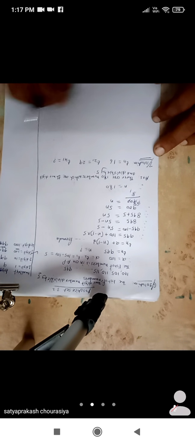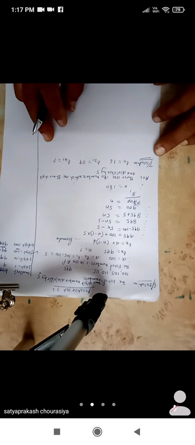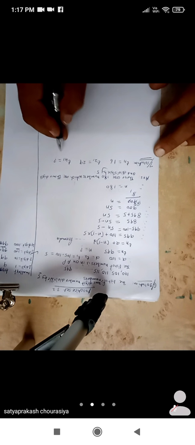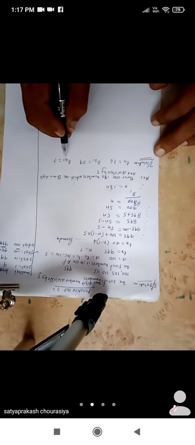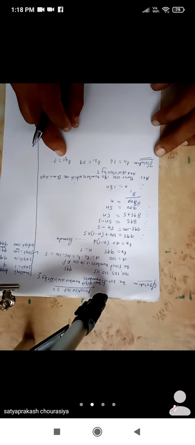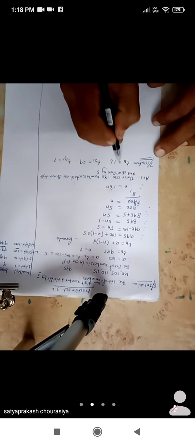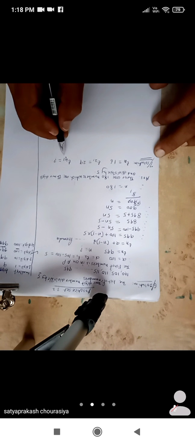Okay student, so we know the formula Tn is equal to a plus (n minus 1)d. So for finding Tn we should know the value of n. So here the value of n is equal to 41. Now what other things we need? We need the a value and d value. For finding any term we need three things. First, the position number, that is the n value. Second, the common difference, and third is the starting term, that is a. So here we will first find the value of a and d, then we will find the T41 value.